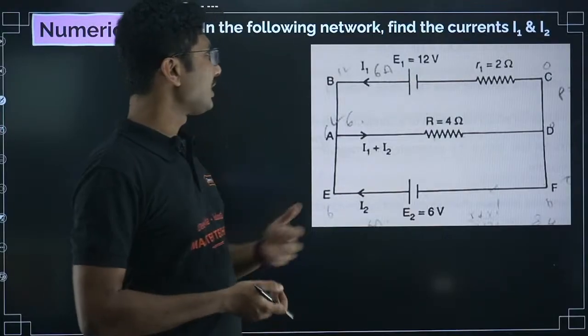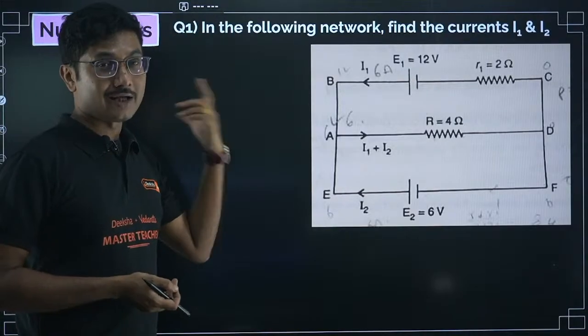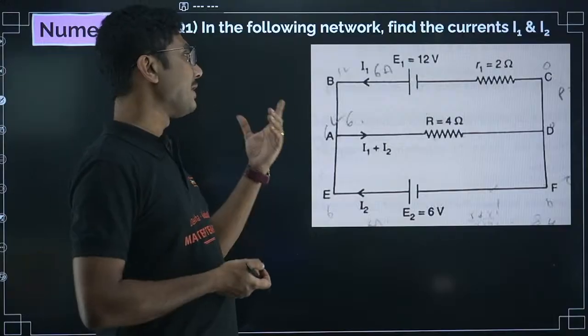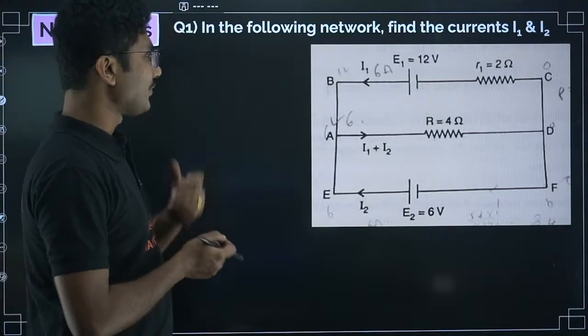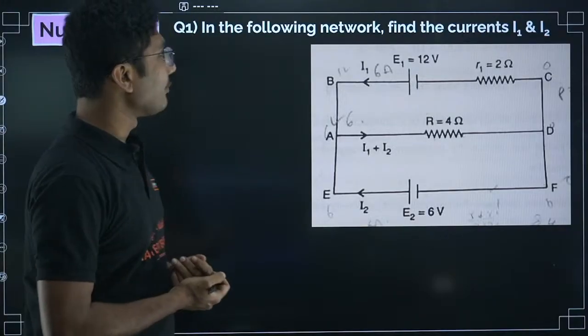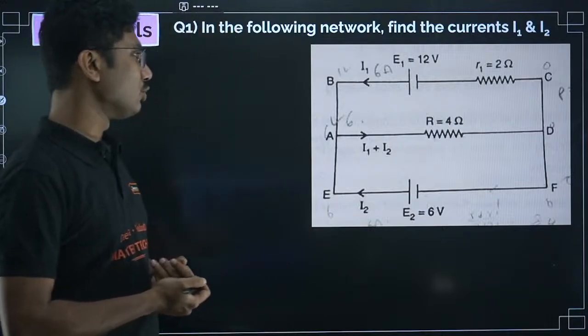Now this is a new question. This is a last year midterm PYQ. Let's solve it. This question came in the midterm. In the following network, find the currents I1 and I2.